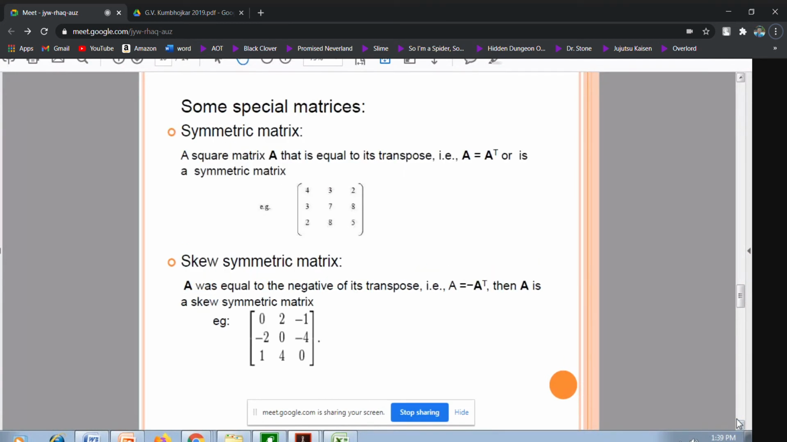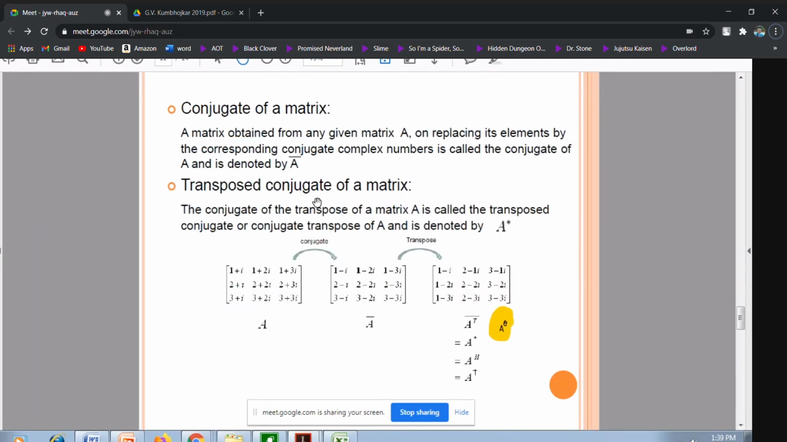Right now I'm just telling you, for a symmetric matrix, a square matrix A is equal to its transpose. Whenever I have A equal to A transpose, I call that matrix a symmetric matrix. For a skew symmetric matrix, I require A transpose to be minus A. Now I have to go further for this, but I'm not going today.